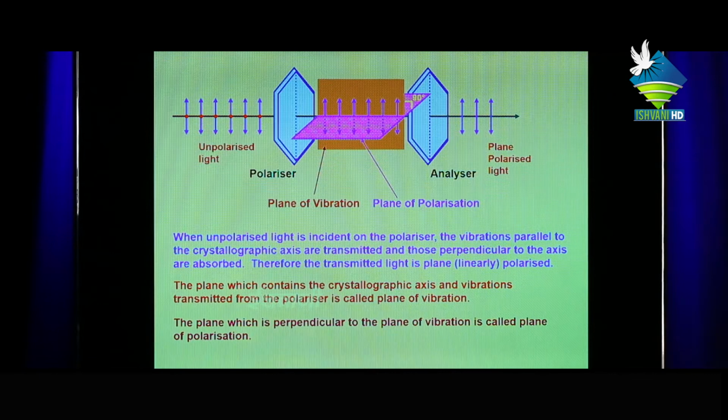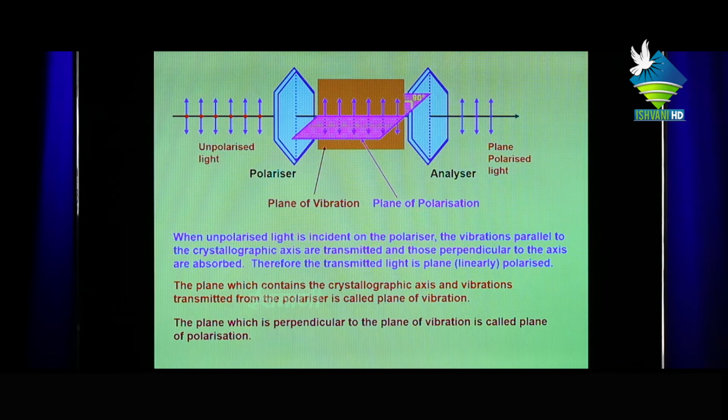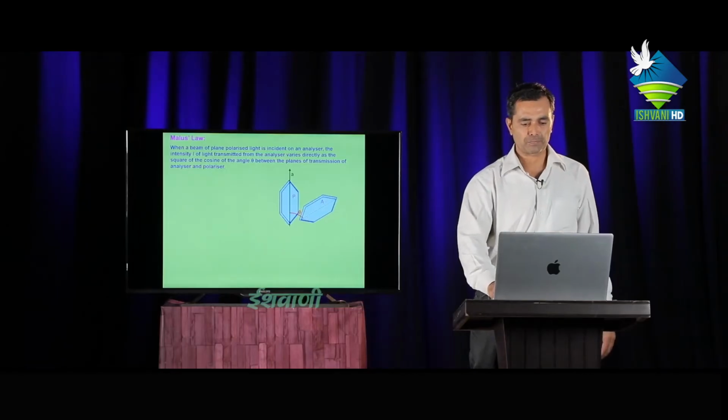The plane which contains the crystallographic axis and the vibrations transmitted from the polarizer is called the plane of vibration, and the plane which is perpendicular to the plane of vibration is called the plane of polarization. Next topic, Malus law.